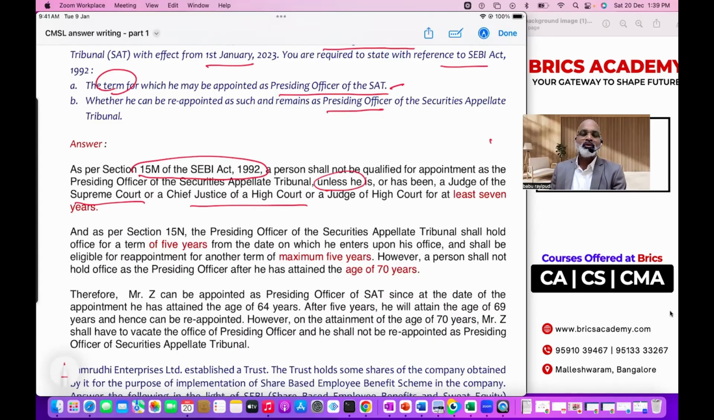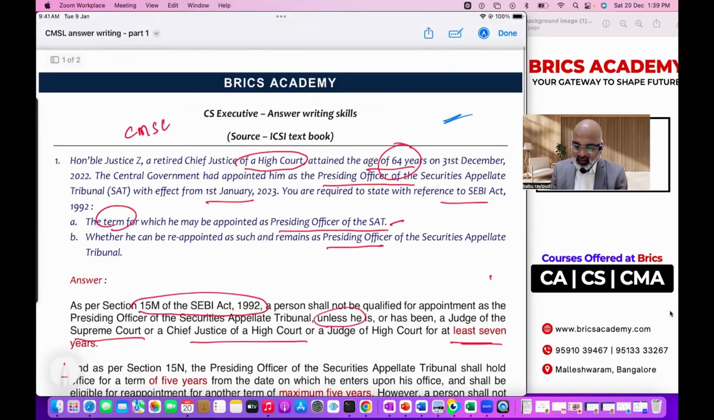That means if you want to appoint a presiding officer of SAT, the person whom you want to appoint must have been a judge of either Supreme Court or High Court. That too, for at least how many years? 7 years. So now look at this. He was a retired Chief Justice of High Court, attained the age of so and so, we don't know. So we came to a conclusion, a retired judge, one condition is satisfied.